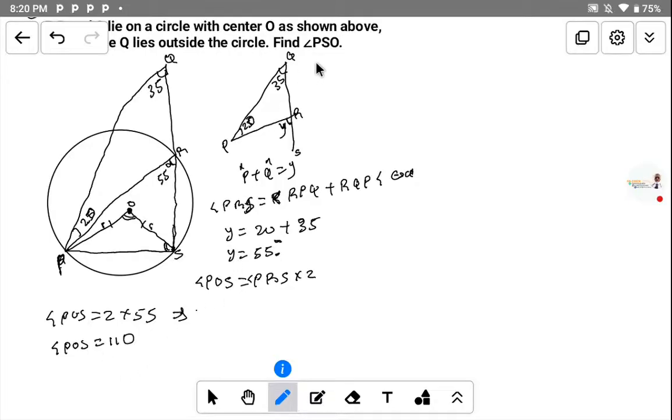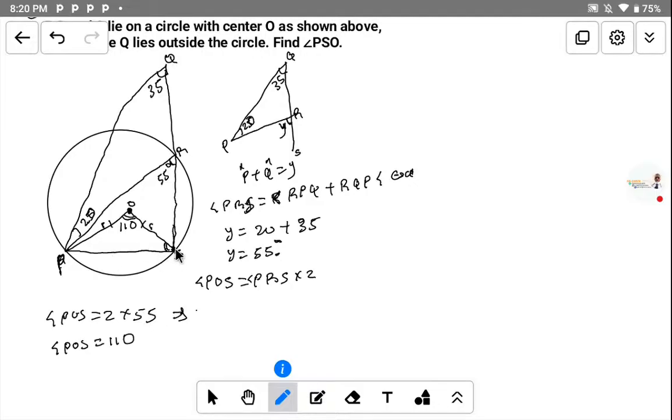Now, but the question has to find what? Angle PSO. We want to find the angle PSO. So we want to look at this angle here, and we are getting that this angle is equal to 110. So that means that we have 110 here.